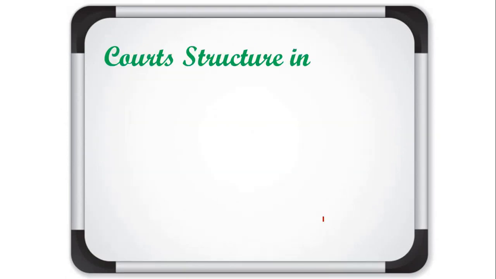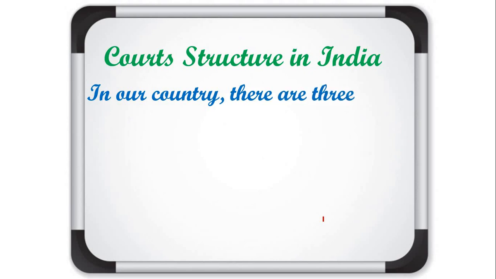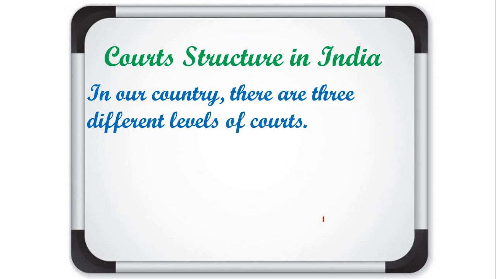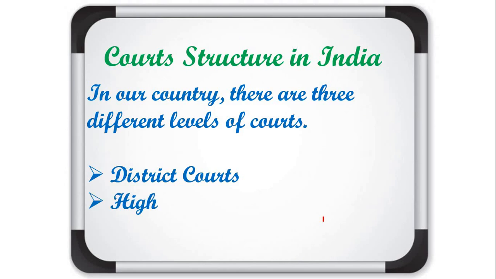Okay, now our third topic is court structure in India. Yes friends, as we know, there are mainly three types of court. These three levels of court are the district court, the high courts, and the Supreme Court. This court structure is represented on a pyramid, in which district courts come at the lower level and are more in number.